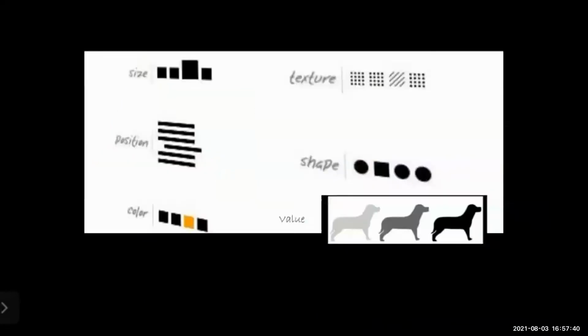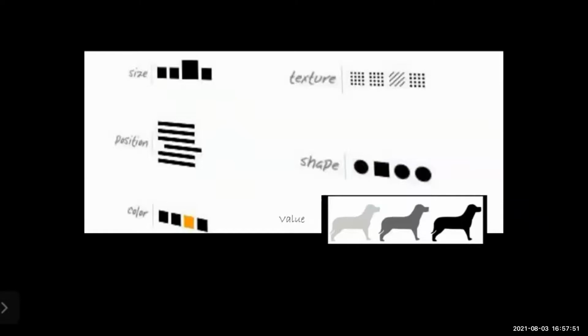Next one is contrast. There are different types of contrast: color contrast, size contrast, value contrast, position contrast, etc. Let us discuss one by one. Here you can see the image of color contrast present in this garment. Size contrast means same shape but different size.